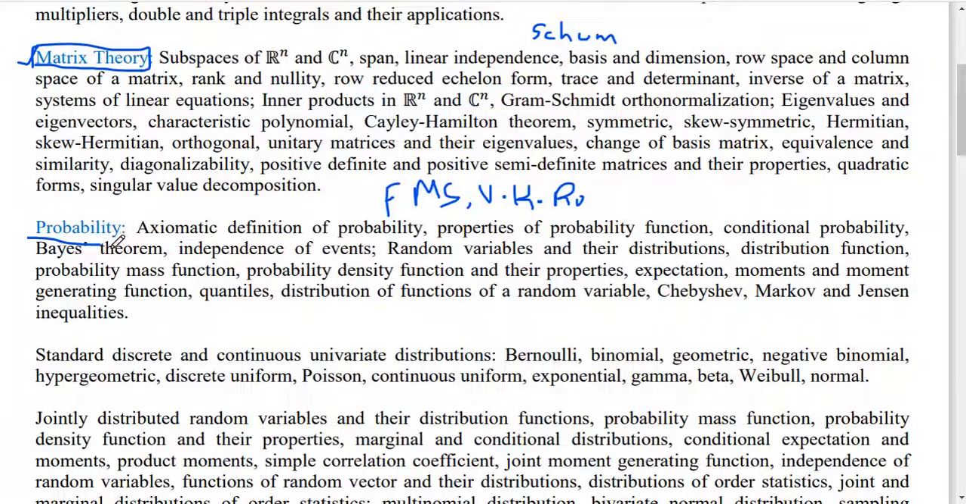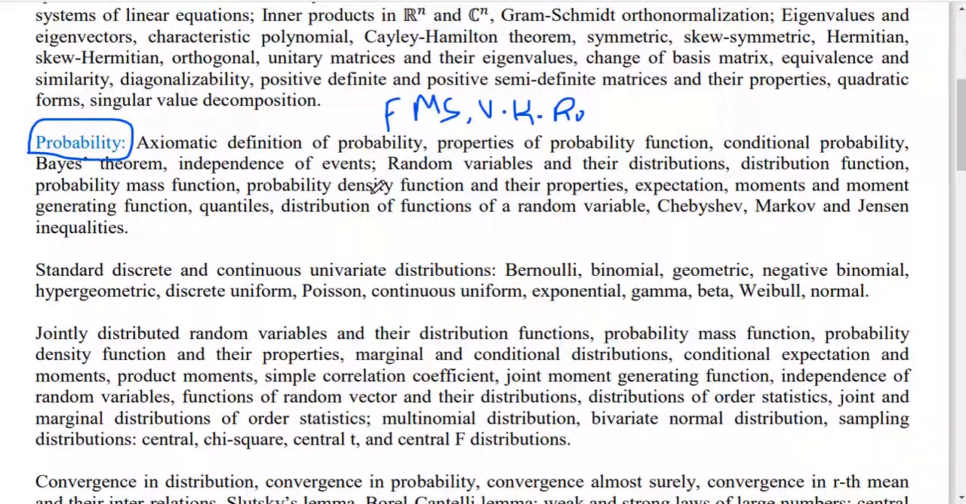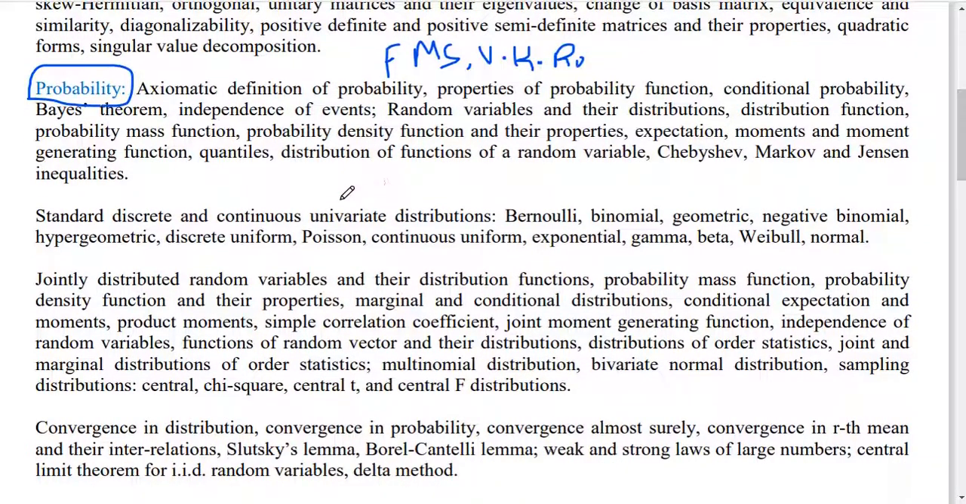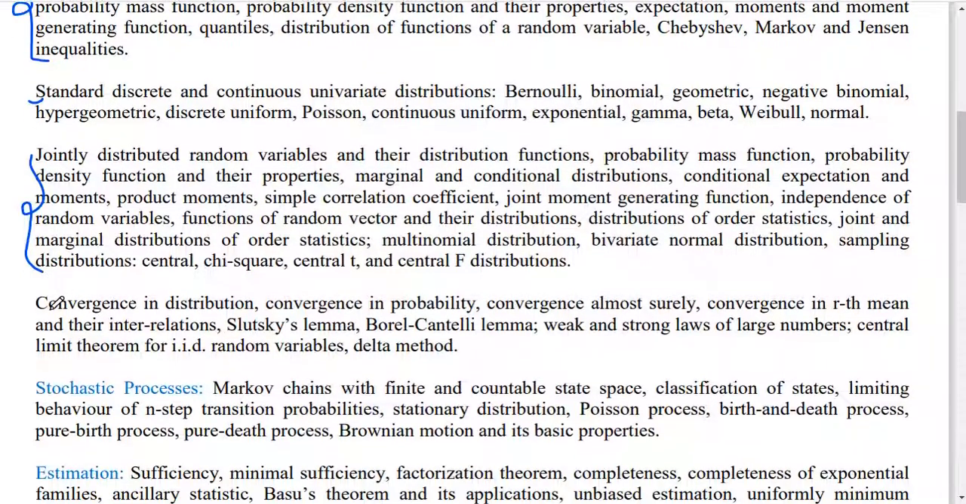Then in statistics we have probability. If you have a statistics background, you have been studying probability from graduation onwards. In probability we mainly have random variables and distributions, then inequalities, joint distributions, how to find marginal distributions, bivariate and trivariate distributions, and convergence in probability and almost surely. These things you can study in masters.